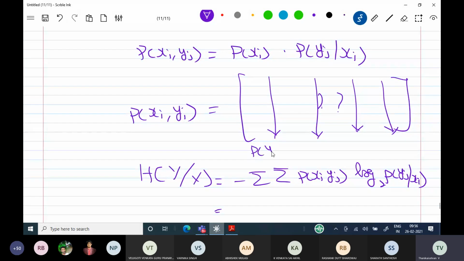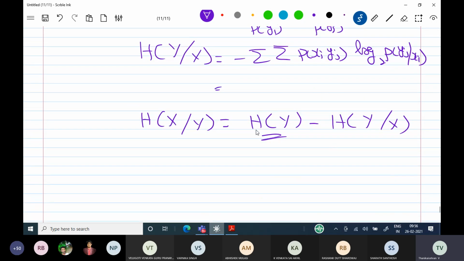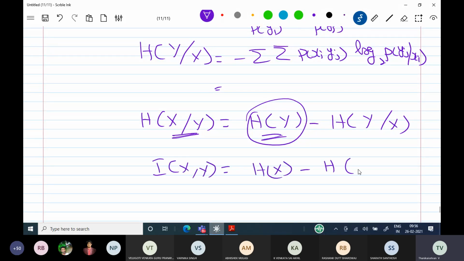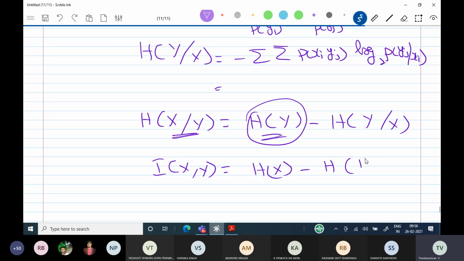Then you can calculate your mutual information. I of x comma y is equal to H of x minus H of x by y, or H of y minus H of y by x. This is the way you can calculate.